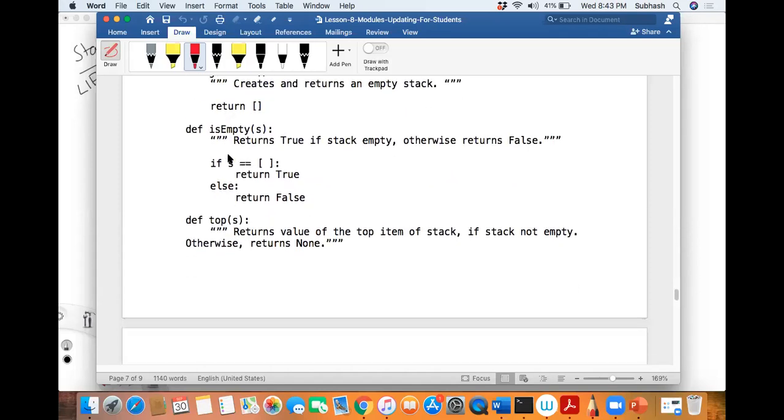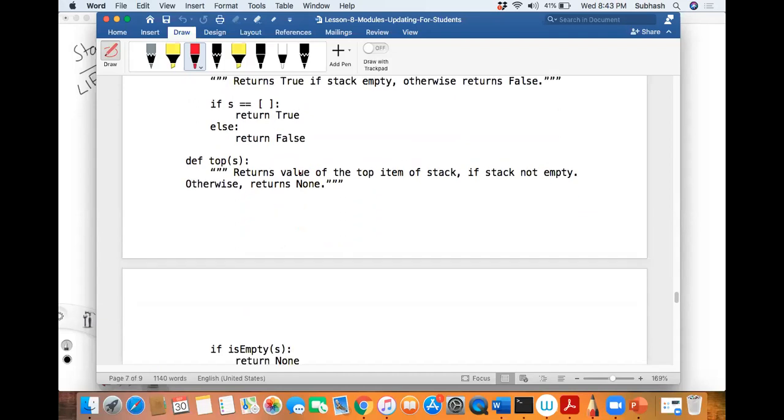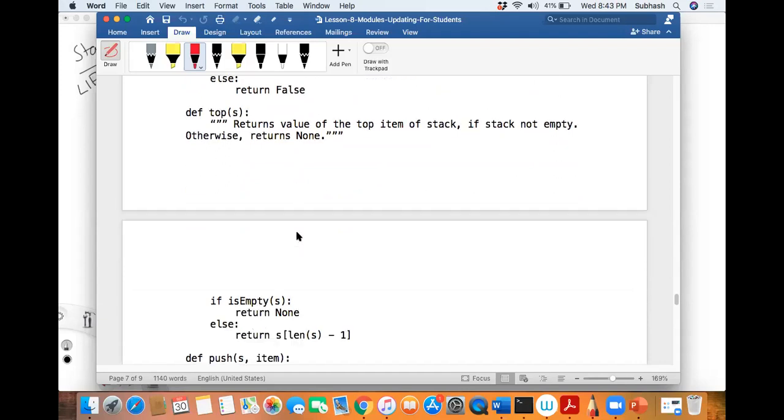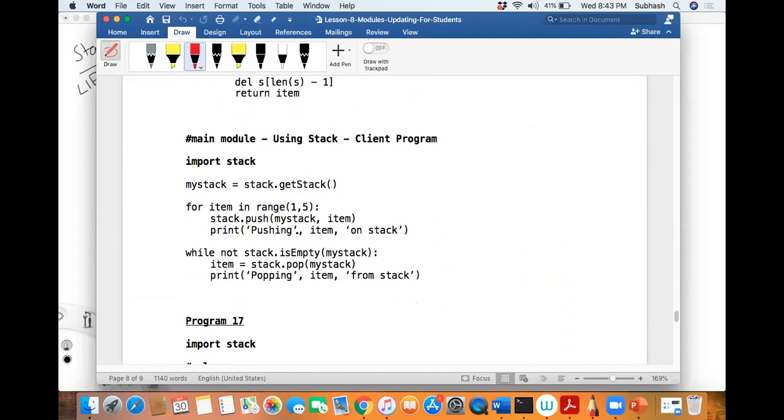We'll use all this, don't worry. So now what is the next function? Top, sir. Okay, so what does it say? Returns the value of the top item of the stack if the stack is not empty, otherwise returns none. Okay, let us come to this later. We'll start from here.